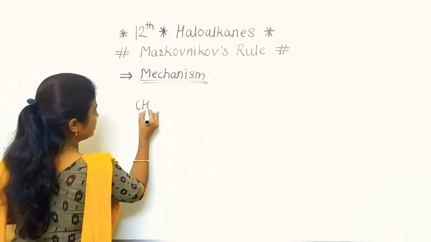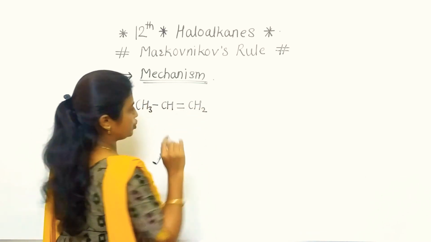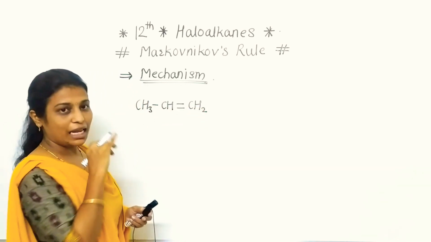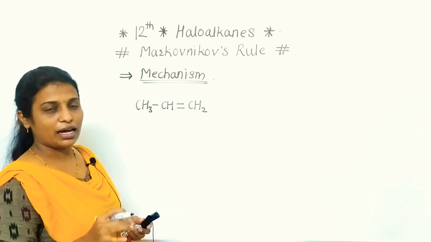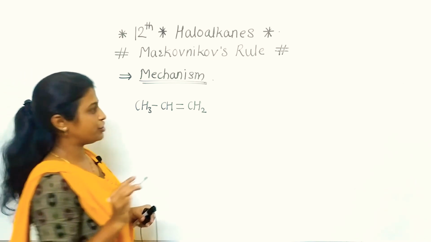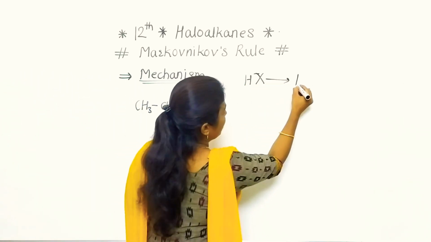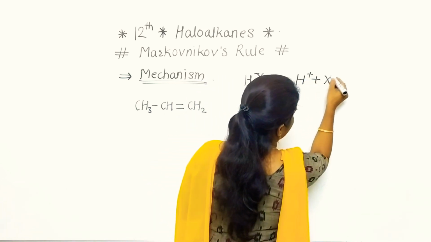As we have taken, that is CH3CH=CH2. This is the alkene, which is unsymmetrical alkene. As this is an electrophilic addition reaction, now see here, HX gives H+ and X-.